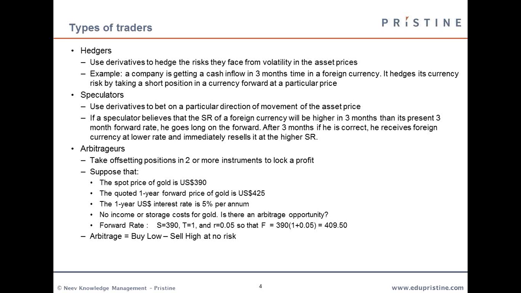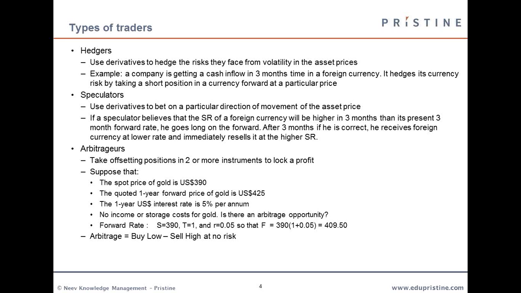So for instance, if a speculator believes that the euro is going to strengthen in comparison to the dollar, what he will do is buy a futures contract to buy euros, to convert dollars into euros at a specified price which is lower or at least similar to the price that exists at present, so that in the future when the price of the euro is higher, he will not have to pay the higher price and he will be able to make a profit that way.